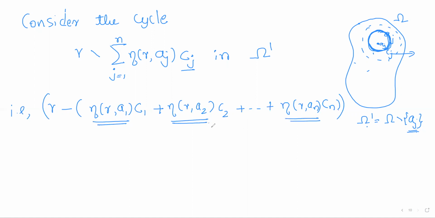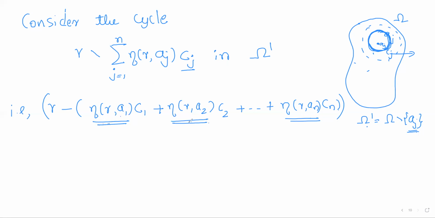These indices are nothing but integers, because by the claim we have assumed that a1, a2, an are the only isolated singularities which are enclosed by gamma. So only these indices are non-zero for the isolated singularities. Each of these indices is a non-zero integer, and that number indicates the winding number of gamma around a1.